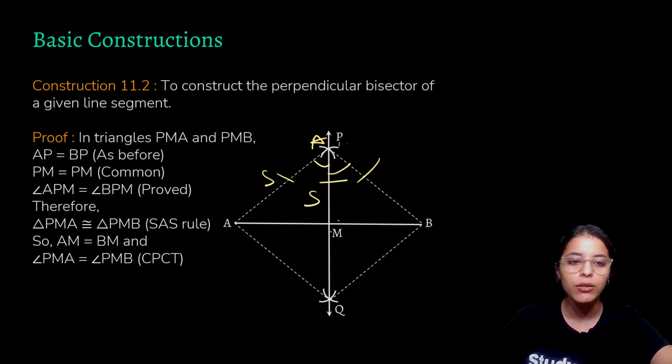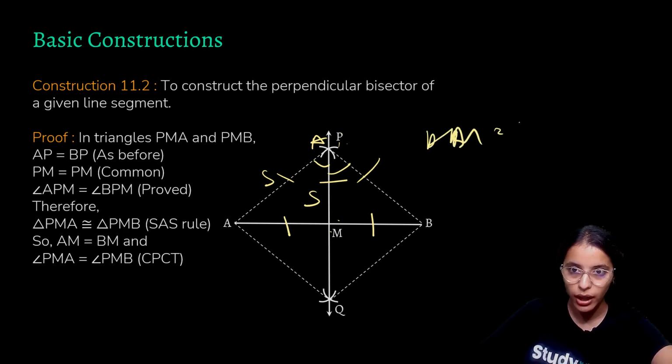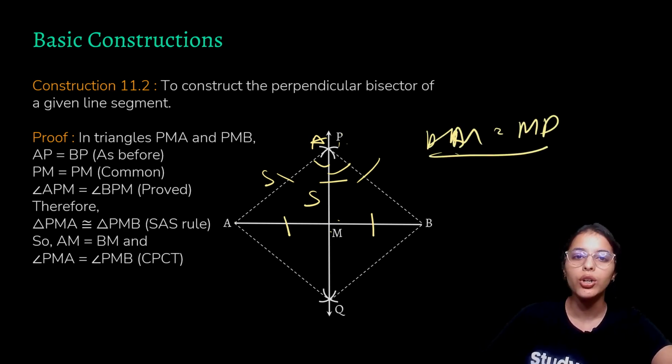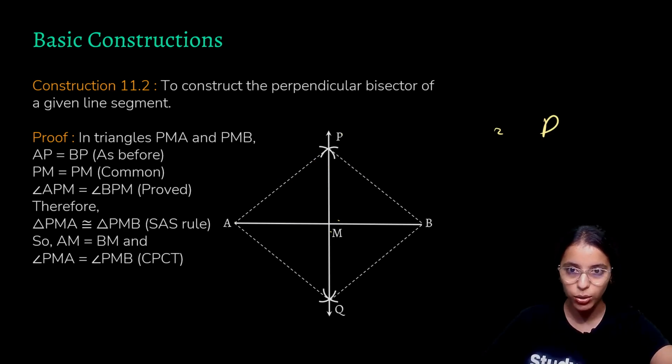And hence, what follows is the theorem CPCT, congruent parts of congruent triangles, that proves that AM is equal to MB. AM equals to MB. Also, to prove that it is 90 degrees, we also know that by CPCT we can have this angle PMA to be equal to PMB.